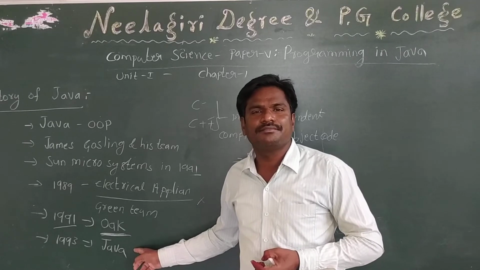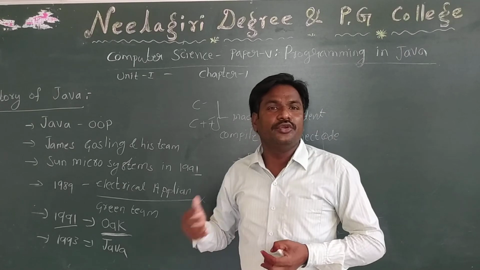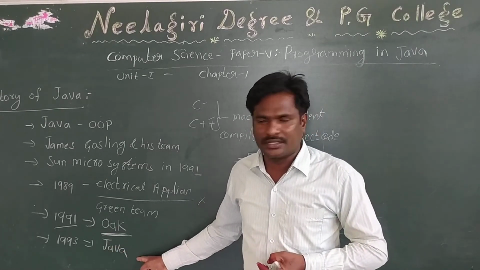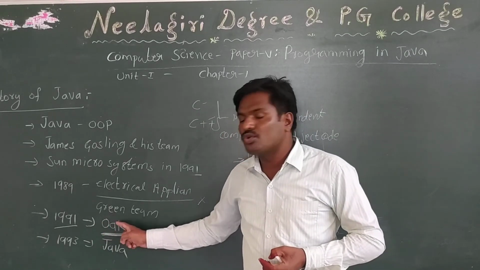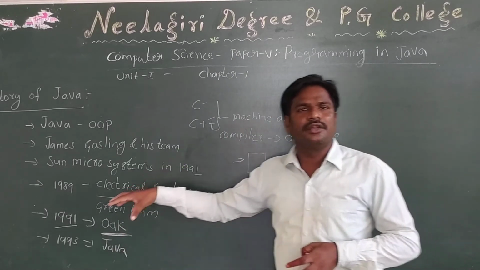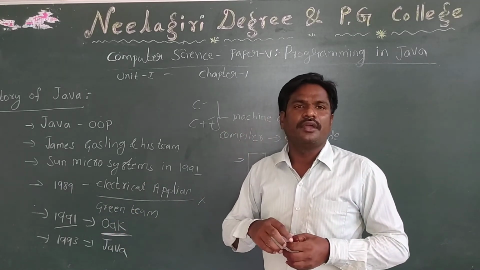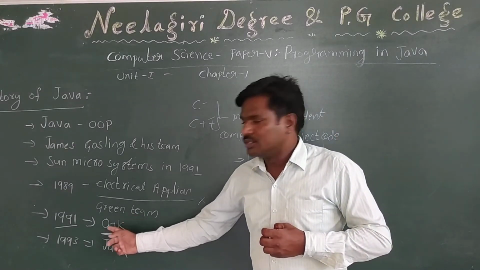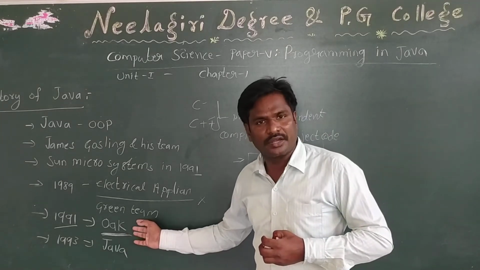So what do we mean by Java? In the USA, Java is the name of coffee. When the name was problematic because of the patent issue, the team sat at a coffee center. They used to drink coffee and started thinking about a name for the new programming language. Oak was already used by others. Now what should be the name for this programming language?